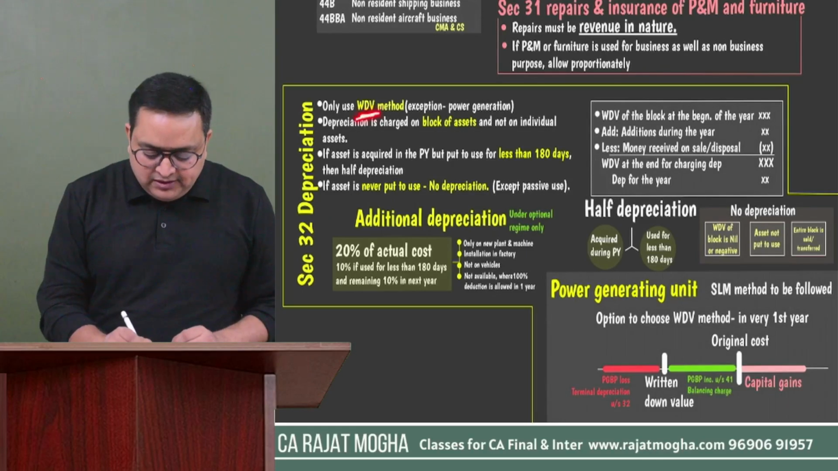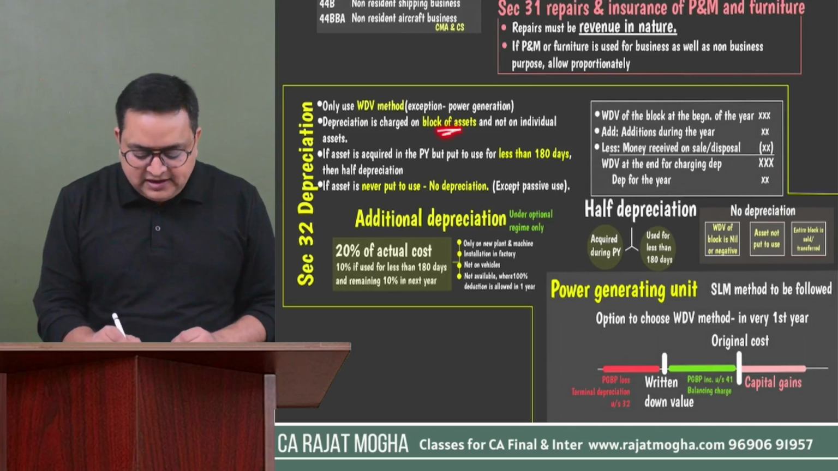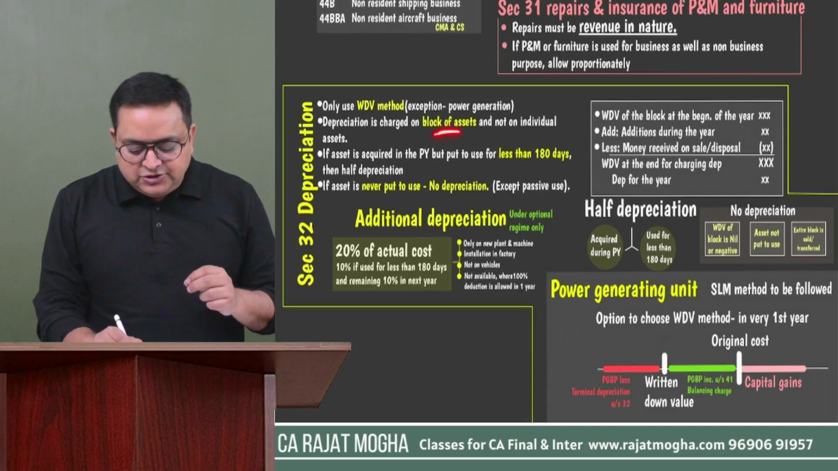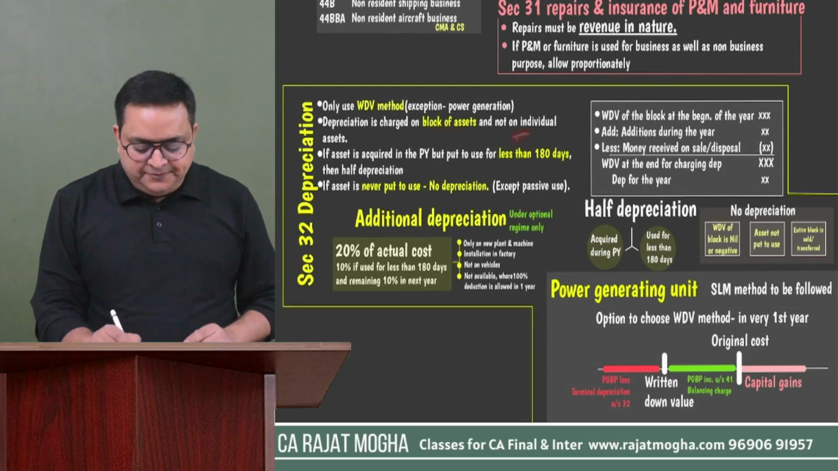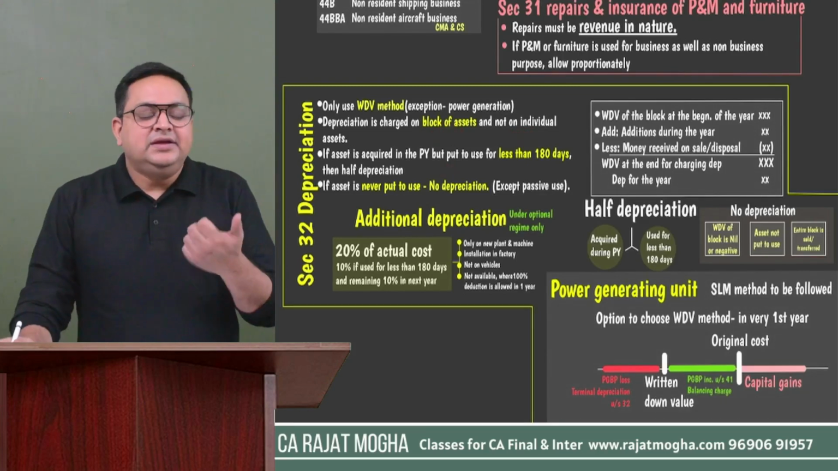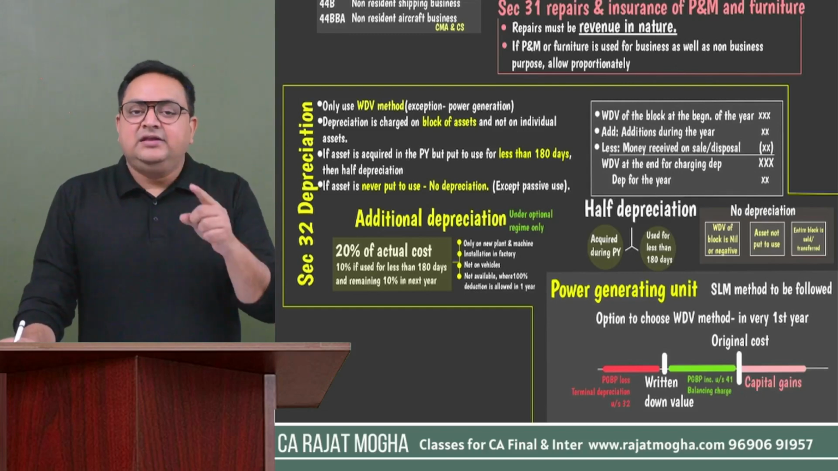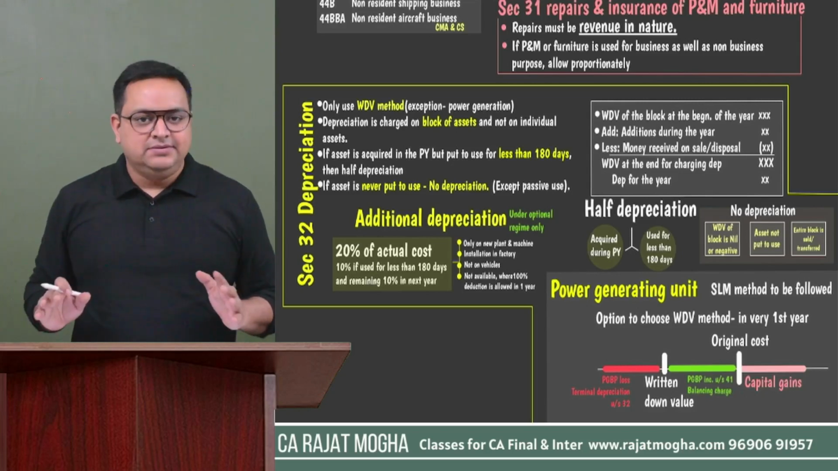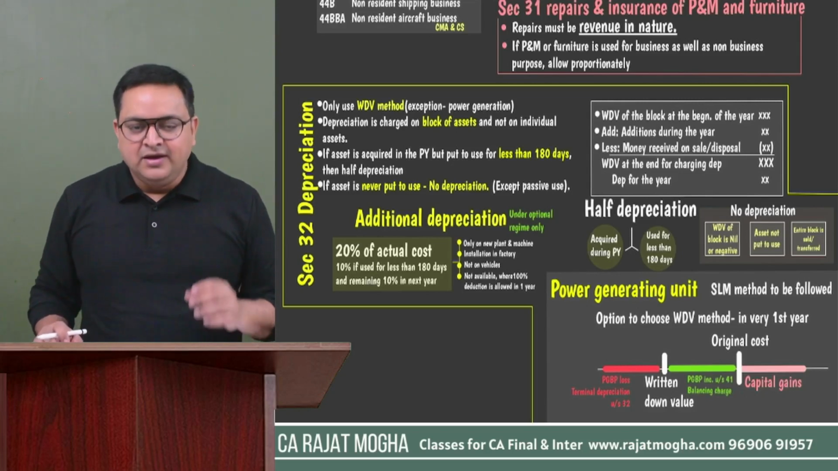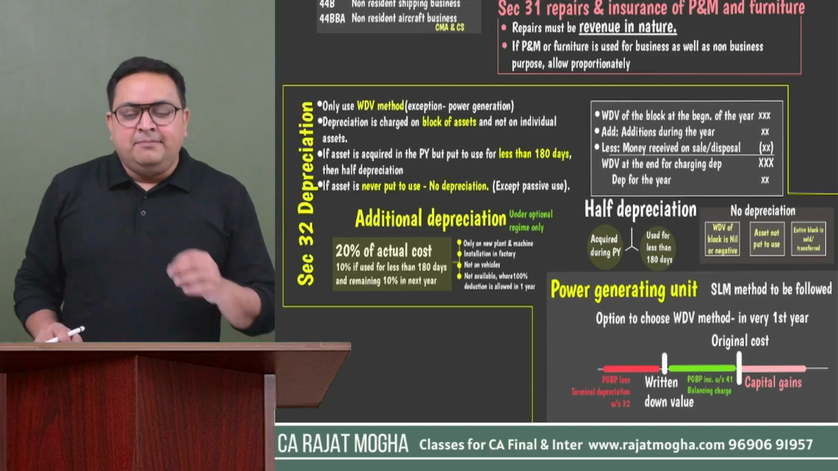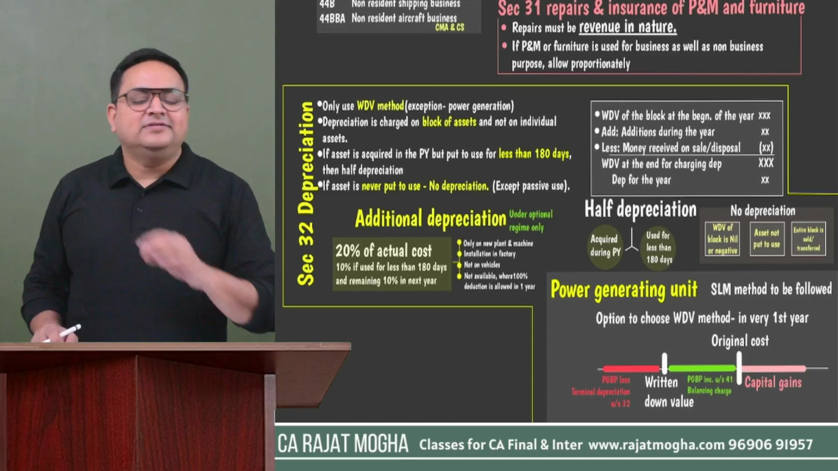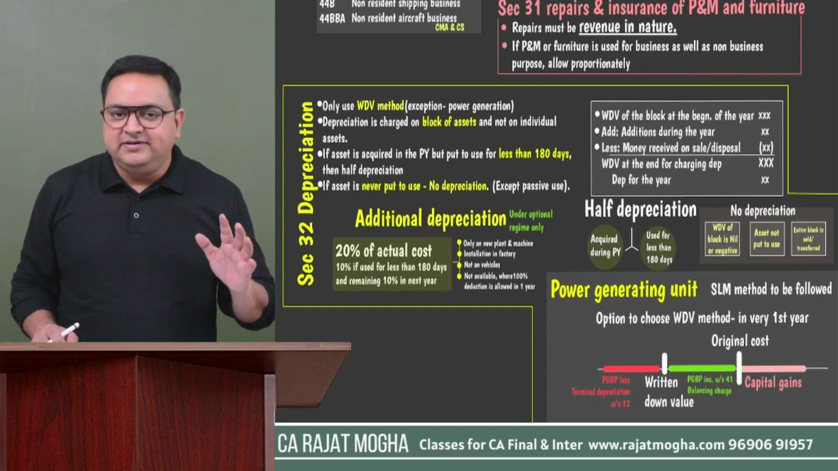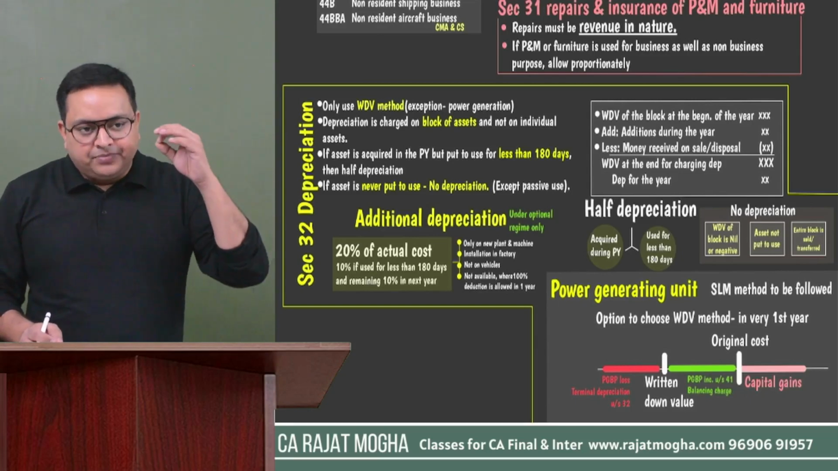Okay. First of all, understand WDV method. If you are following WDV method, for all other assessee, we will follow WDV method, and it should be on block of assets, not on individual asset. Second important thing is that we charge depreciation block wise. Either we will charge full depreciation, or we will charge half depreciation, or we will not be charging any depreciation, right? So let's say if you have purchased any asset, but you have not even put to use even for a single day, then you will not be charging depreciation in that year. Although it will form part of the block.